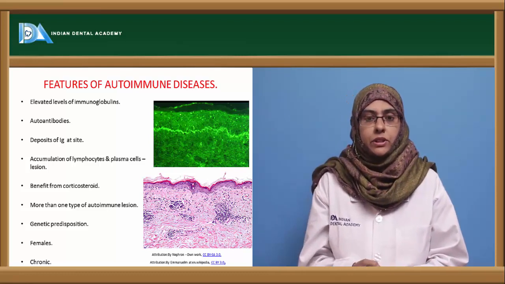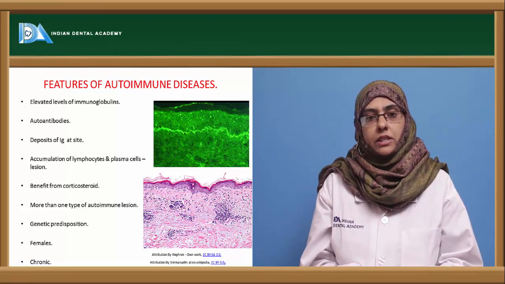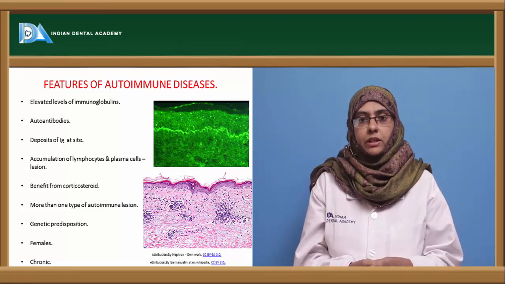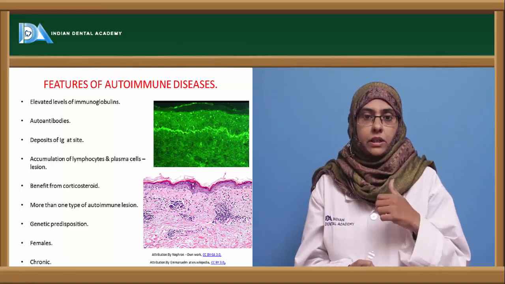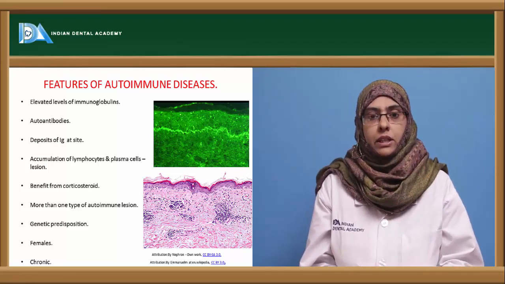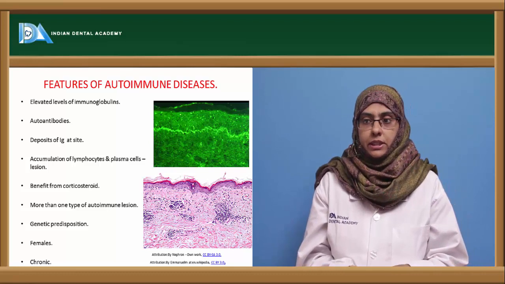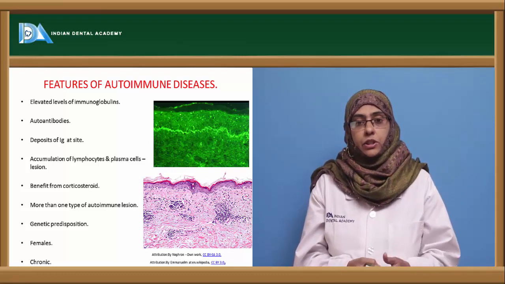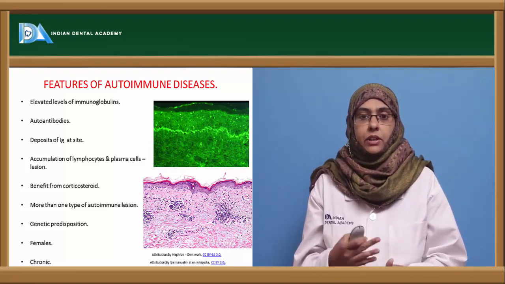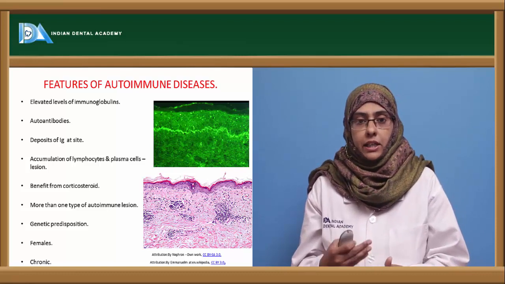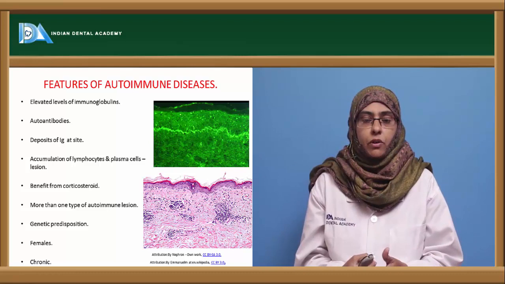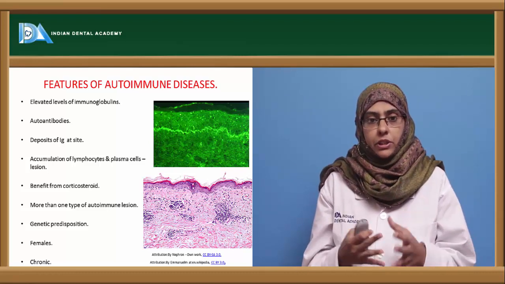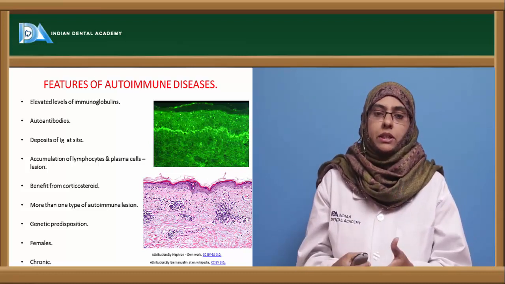This can be easily demonstrated with the help of various serological techniques carried out in vitro to identify the autoantibody and the organ or system usually involved in the autoimmune disease. Next is the deposition of immunoglobulin at the site of election. Wherever a specific organ is involved, you can see an enhanced production of autoantibodies, and a deposition of these autoantibodies at that particular site of election.